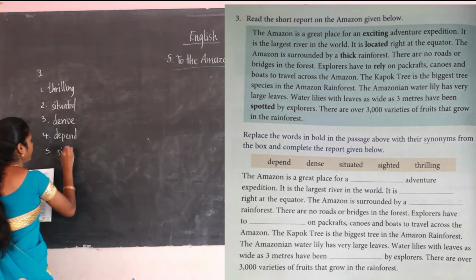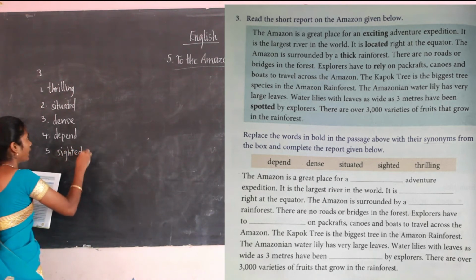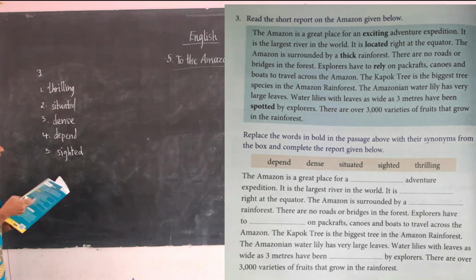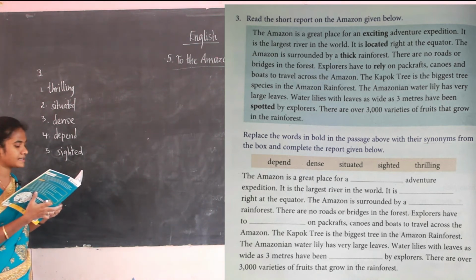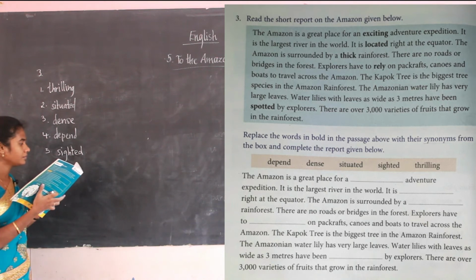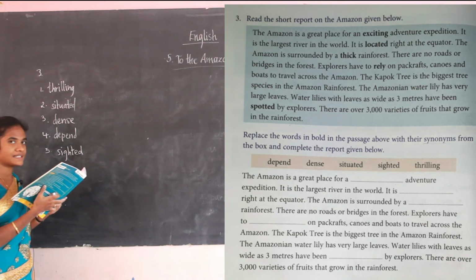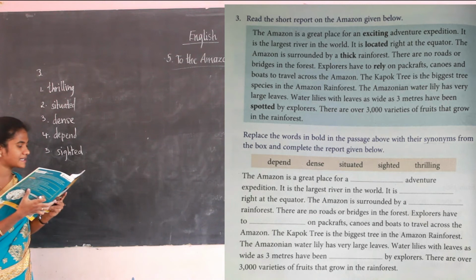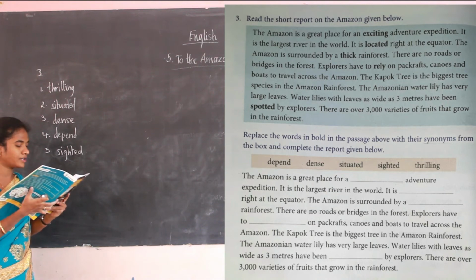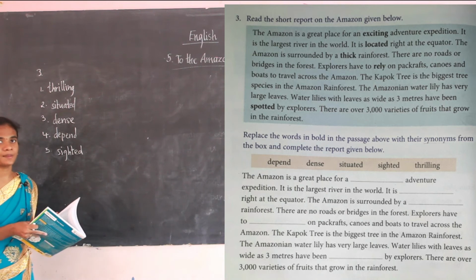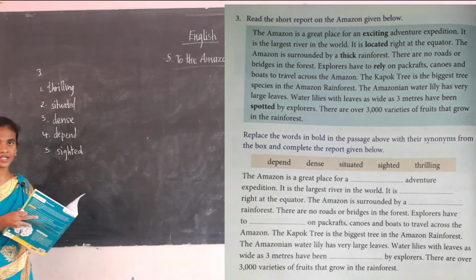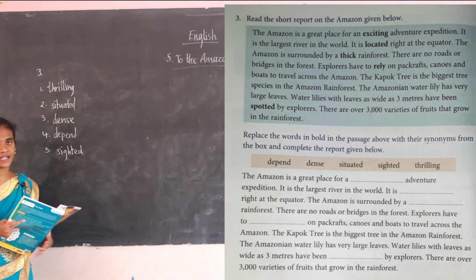Okay, the first one, exciting means thrilling. Second one, located means situated. Third one, thick means dense. Fourth one, rely means depend. Fifth one, spotted means sighted. So what we have seen? We have seen about the synonyms and antonyms. Students, are you clear with the synonyms and antonyms?